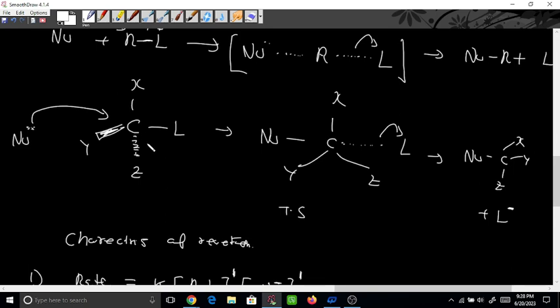Got it? Do you understand this fact? So if I increase the crowding, then it will be difficult. If I decrease the crowding, then it will be easy, because it is trying to make a sigma bond with this molecule. Previously this was not the factor, because a carbocation was formed and it had enough space to form one sigma bond. But here it is adding simultaneously, because 4 bonds are already present here, 1 2 3 4, and it is trying to add one extra fifth bond. That's why it has forcefully entered into this picture, and that's why this group has left from here.